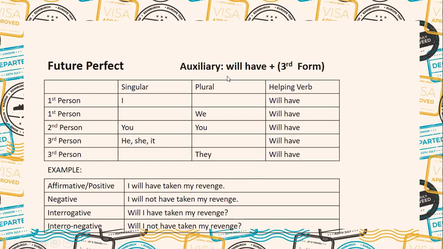Future perfect tense: auxiliary will have plus third form. For the first person we will be using the same auxiliary verb, will have. Affirmative sentence: I will have taken my revenge. Negative: I will not have taken my revenge. Will I have taken my revenge? Question mark. Will I not have taken my revenge? Question mark. Future perfect.